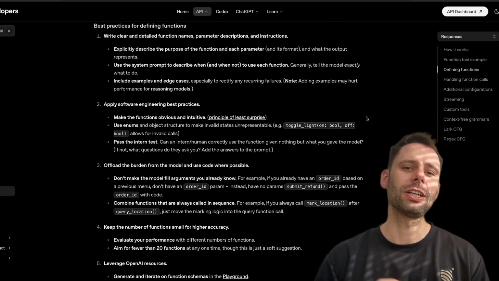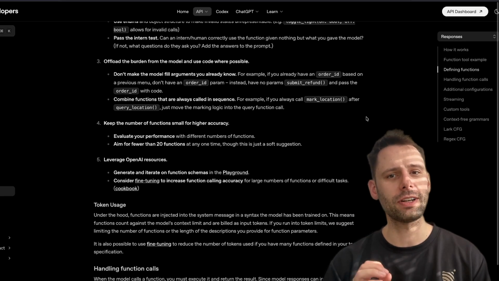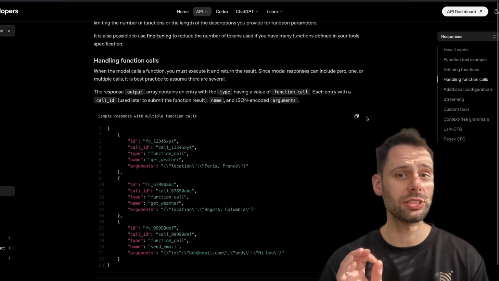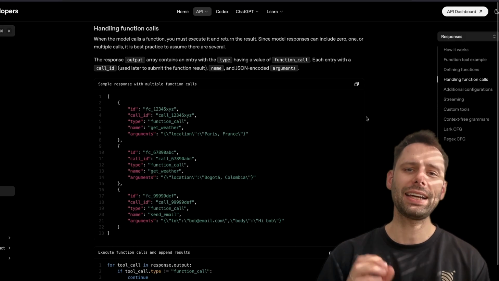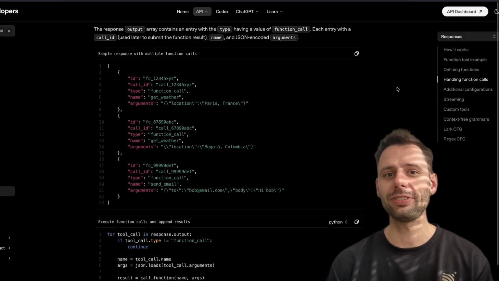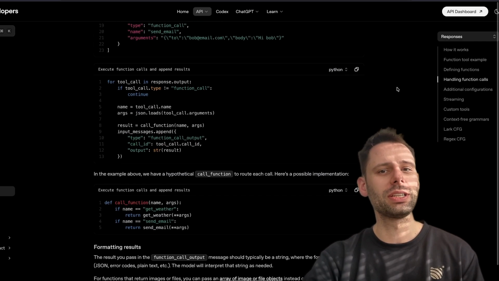Let me be clear though, function calling is not AI autonomy. The AI can only call functions you explicitly defined and exposed. It cannot invent new functions. It can't access anything you didn't give it access to. It's a structured interface, not an open door into your infrastructure. It's also not always reliable.